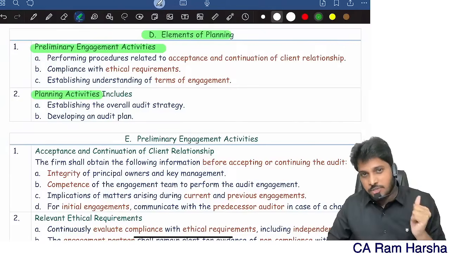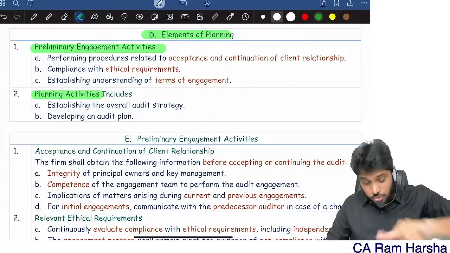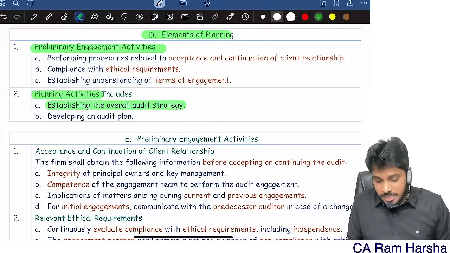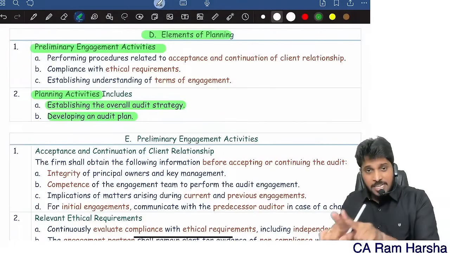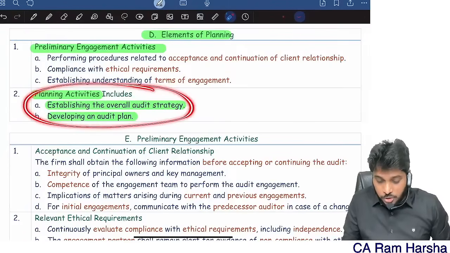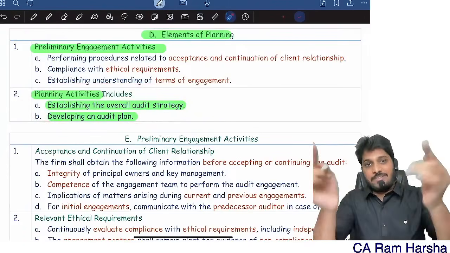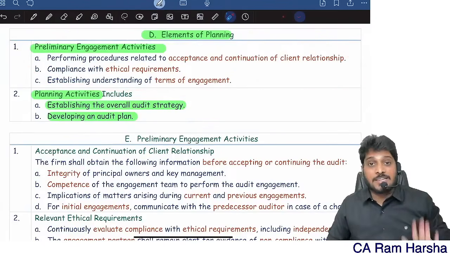So the 2 elements of planning are: one, preliminary engagement activity, and 2, planning activities. Planning activities include 2 more: one is establishing strategy, another one is development of an audit plan. Strategy establishment and development of an audit plan, both together, we call planning activities. Preliminary engagement activity is one of the elements of planning.